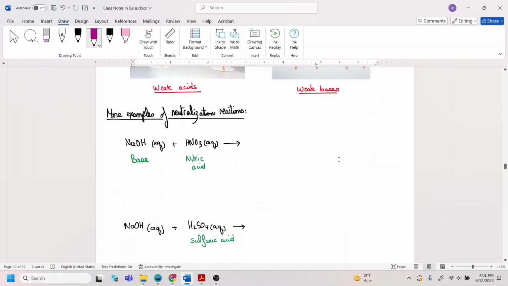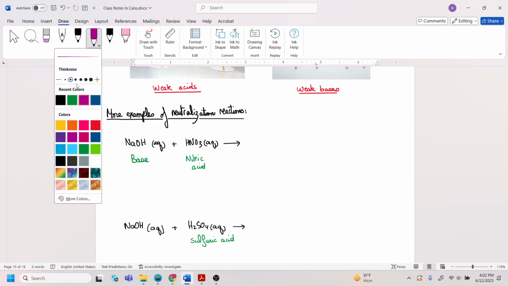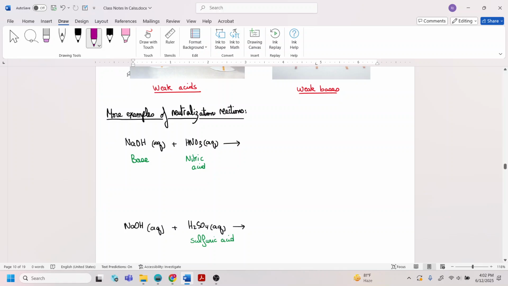So let's have a couple of examples of a neutralization reaction. A neutralization reaction produces water in the product, because you're going to end up getting a neutral solution, not an H plus or an OH minus. Let's have an example over here. We're starting with a base, which is OH minus. Whenever you see an OH, this is a base. When a compound starts with a hydrogen, this is going to be an acid. Just apply the rule that bases take acidic hydrogens. And when they do, you're going to end up getting water.